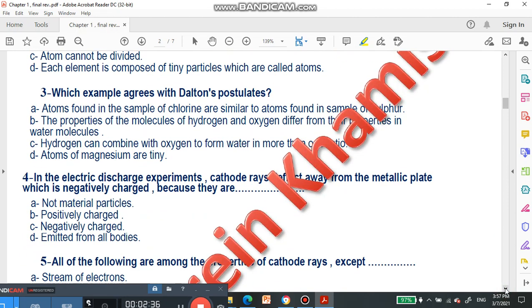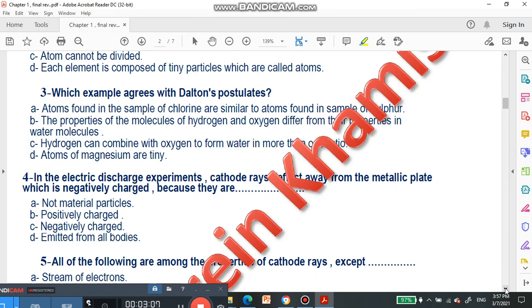Which example agrees with Dalton's postulate? If we look at every one of our choices, number A: atoms found in a sample of chlorine are similar to atoms of sulfur. No, one is an element and the other is another element, so they are different.